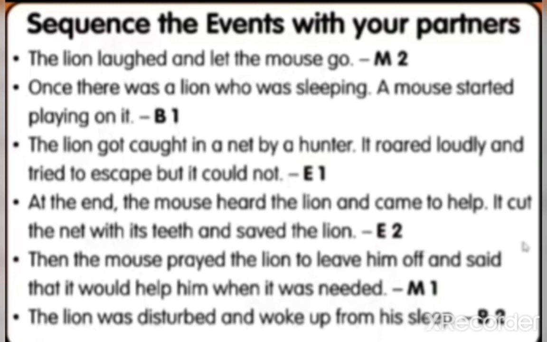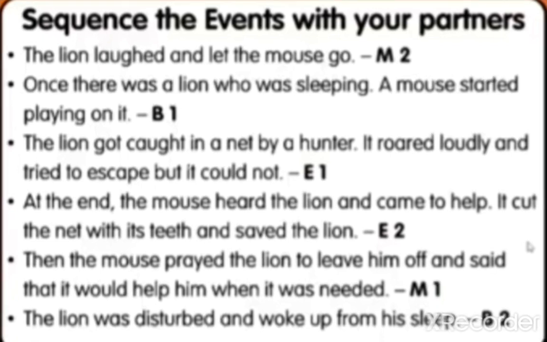Next, the lion got caught in a net by a hunter. It roared loudly and tried to escape, but it could not. At the end, the mouse heard the lion and came to help. It cut the net with its teeth and saved the lion.